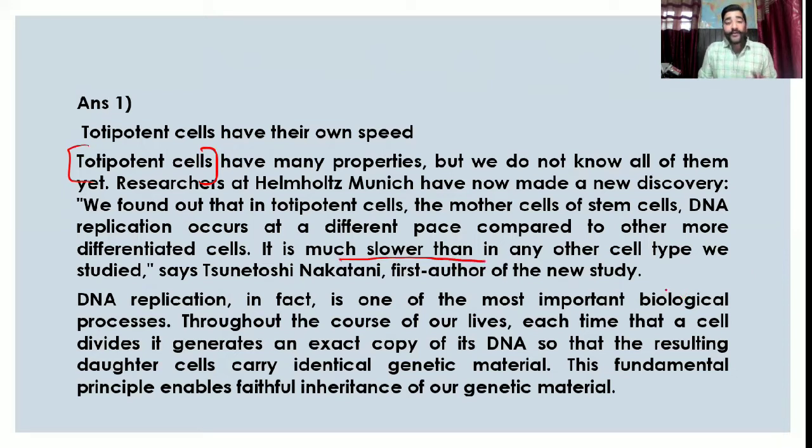So what is it telling us? DNA replication happens at a slower rate, and DNA replication is one of the most important processes for our life. That makes our inheritance possible. Hence, if we know what the differences in totipotent cells are, we might be able to manufacture these cells or reprogram cells to become totipotent. Hence, we are closer to solving many kinds of problems. If we do this, probably we can solve AIDS better. We can treat cancers better, right?